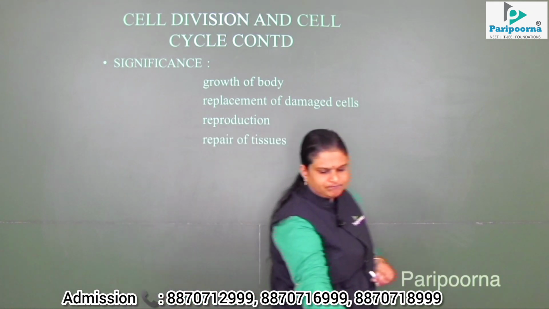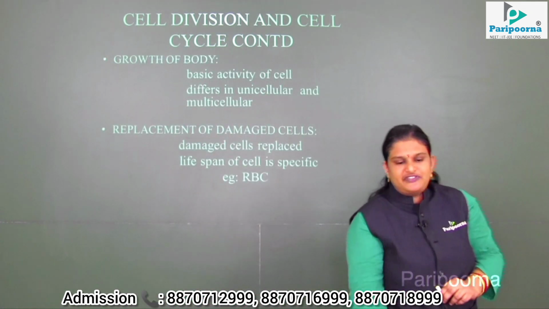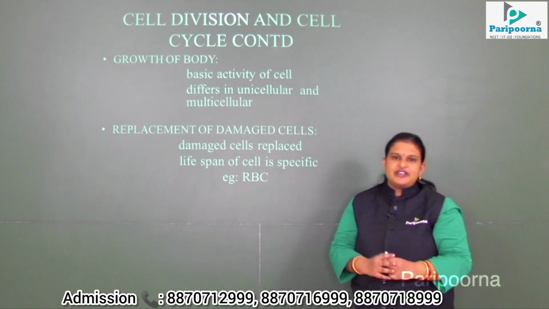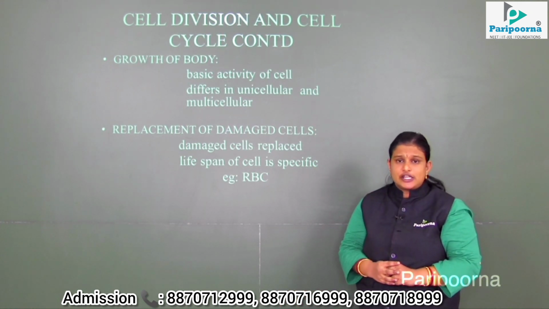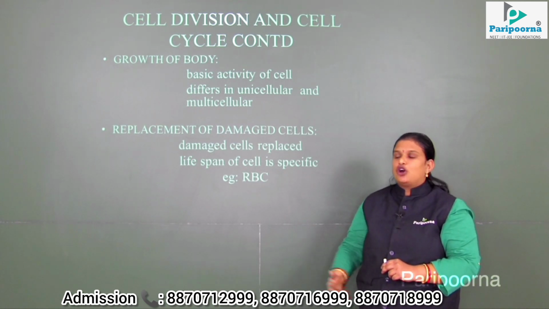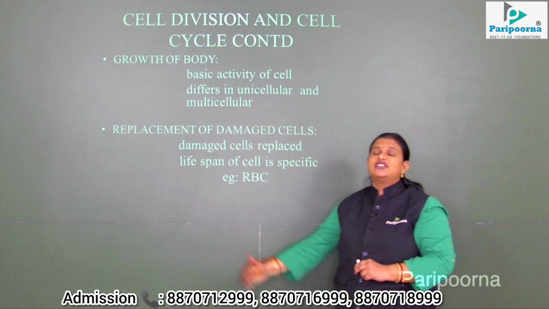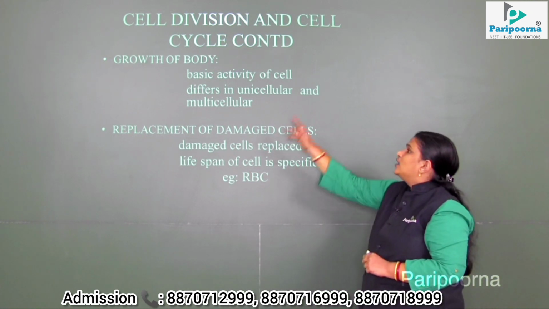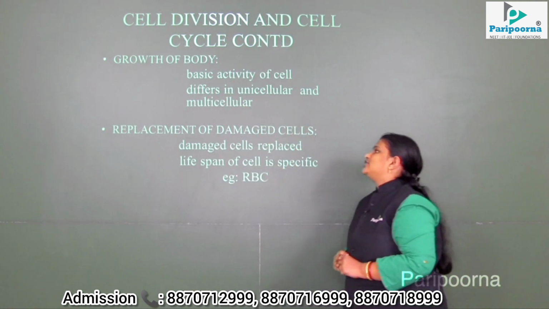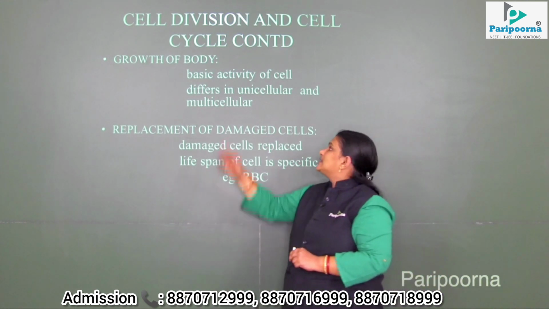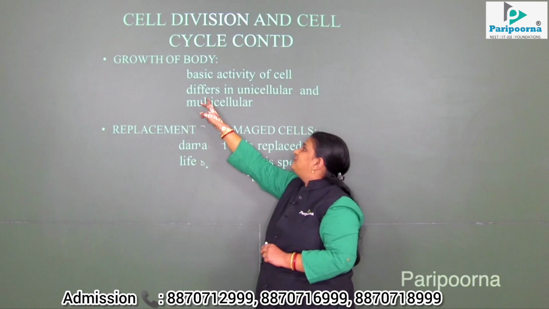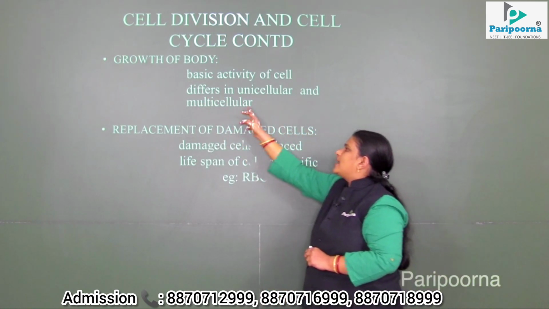So, the first one is the growth of the body. What is the growth of the body? That is a very basic activity or basic necessity of the living organism. As they grow, the necessity and requirement increase with the aging process. So the growth of the body is always directly related to cell division. We can take the example of unicellular and multicellular organisms. The growth of the body differs between unicellular and multicellular.